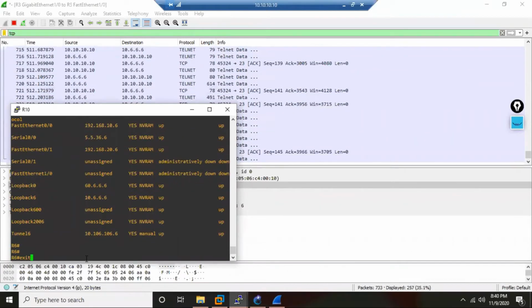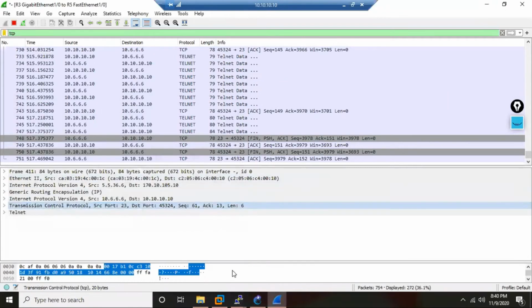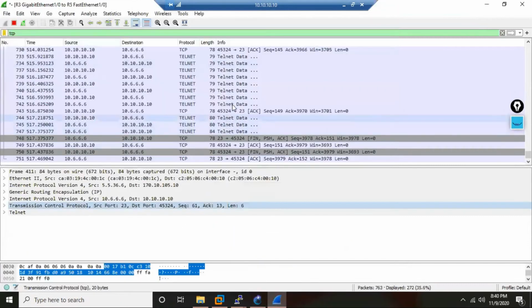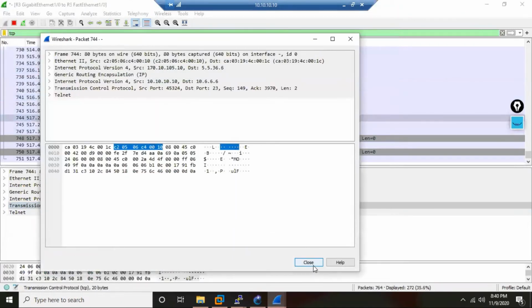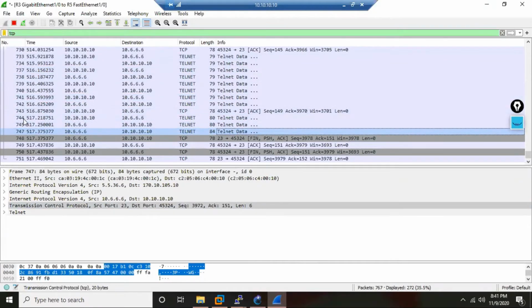Now, let's say the admin has done his job and closes this telnet session. But now see what has happened. On the link between 5 and 3, what have these ISP engineers done? They have enabled a sniffer. They are capturing customers' packets, and if they capture them here, they can easily see that all of these are telnet packets, telnet data. Now if I click any of these packets, I move my cursor randomly and let it stop anywhere.